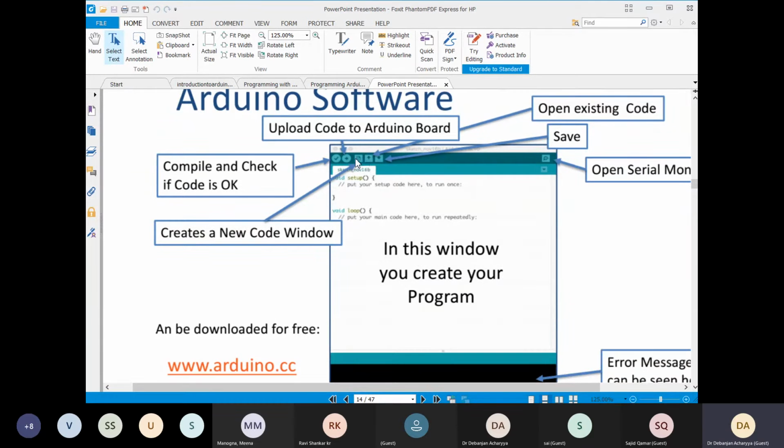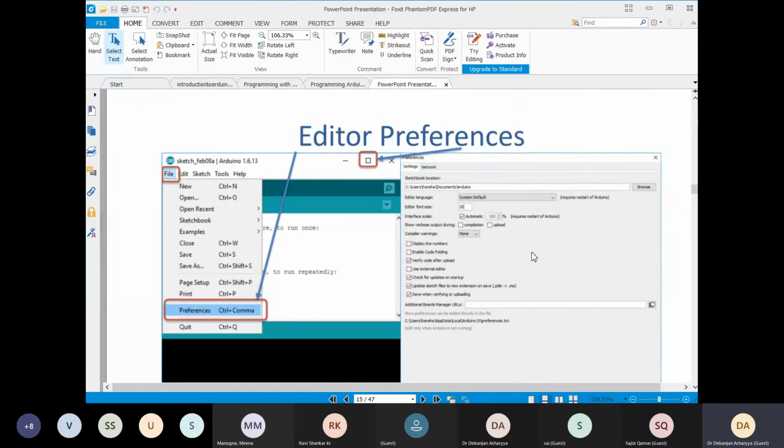By clicking on this point, you can create new code. Now come to the preferences. You can call it settings. Settings means the font size, the interface, all these things. This is a little bit complicated, but this is the kind of settings you may consider for the time being.